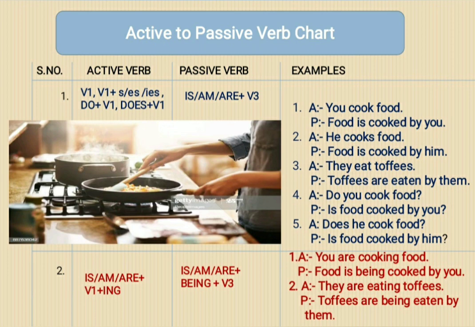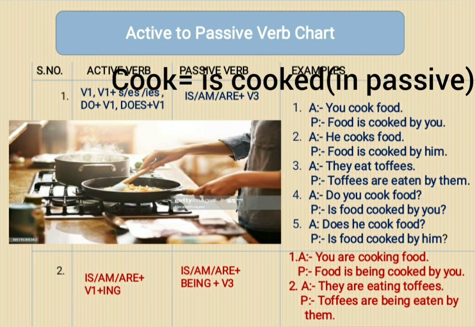Let's understand it with the help of these examples. Suppose you have the first form of the verb. Then see the first example. In active voice, if it is written, you cook food. Here, cook is V1. So when you convert this sentence into passive voice, it will become food is cooked by you. So cook has become is cooked.